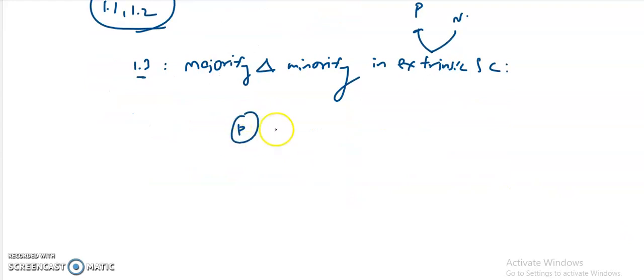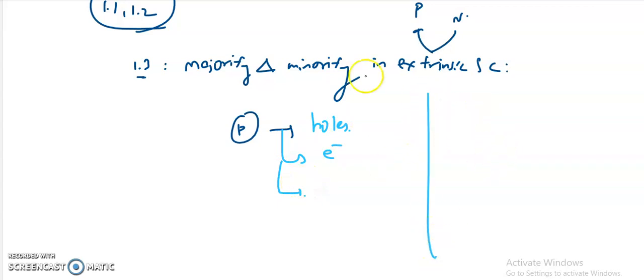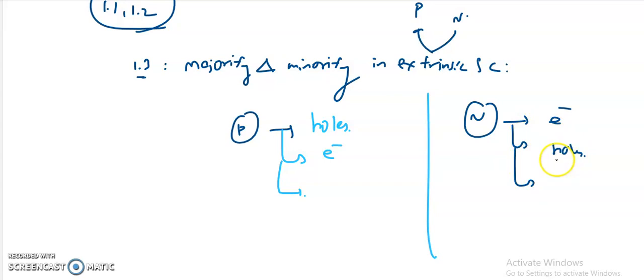So coming to the p type, the majority charge carriers are, as all of you know, holes, and the minority charge carriers are the electrons. And apart from these two, one more charge carrier will also be there in the p type, which we will see later after this N type. So in the N type, the majority charge carriers are the electrons and the minority charge carriers are the holes. And apart from these two, we'll have one more charge carrier. These are called ions. So I will say which type of ions these are.